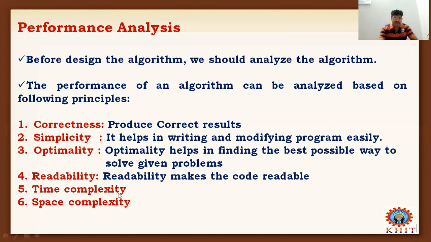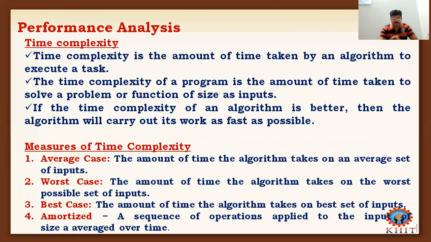Now we move to important terms, namely time complexity and space complexity. The efficiency of an algorithm can be measured by using two factors, namely time complexity and space complexity. Now let us talk about the definition of time complexity.